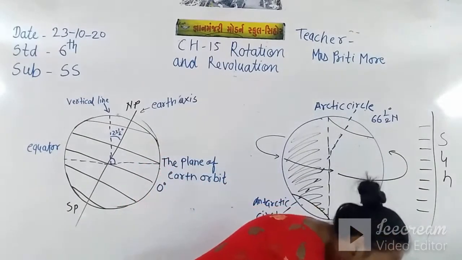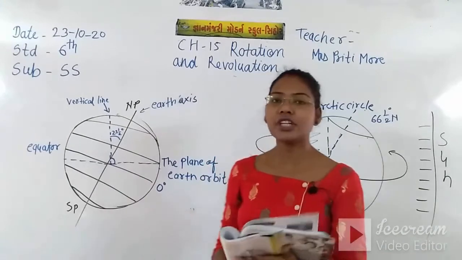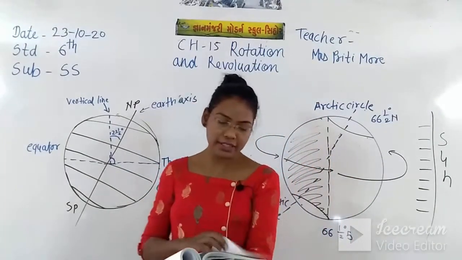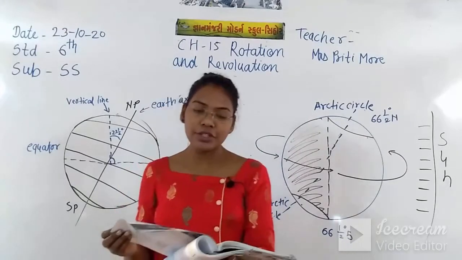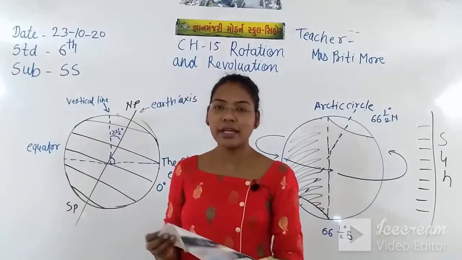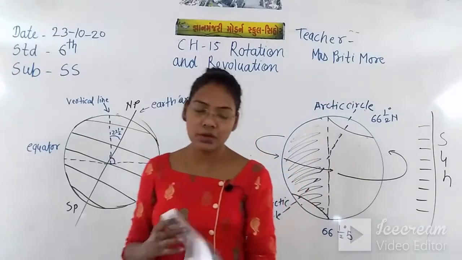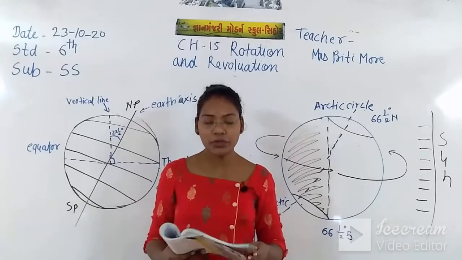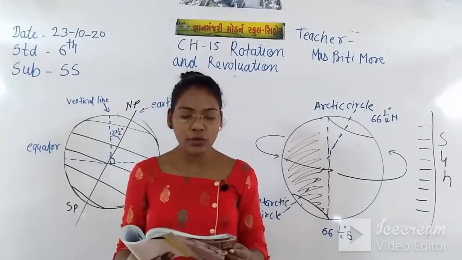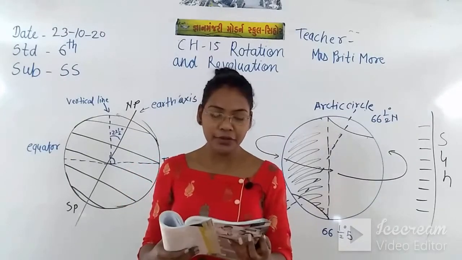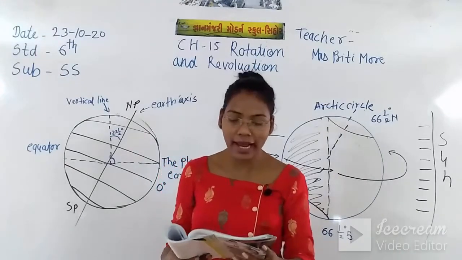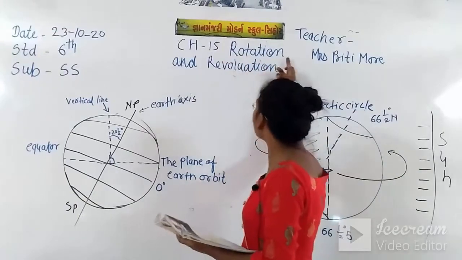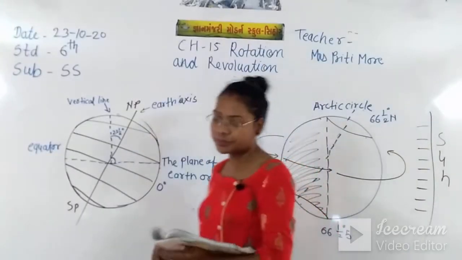In the last video we completed chapter 14. What was chapter 14? The chapter was the globe, latitudes and longitudes. This we have seen, and the objective exercise we have also completed for that chapter. Now today we are going to start chapter 15 from geography, rotation and revolution. So let's see what is rotation and revolution.